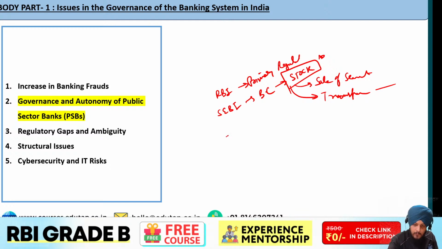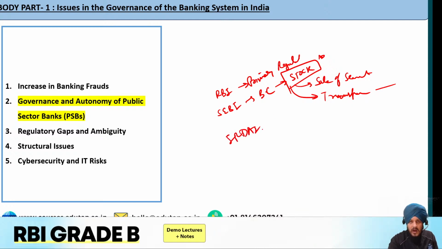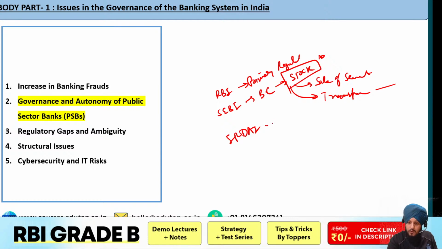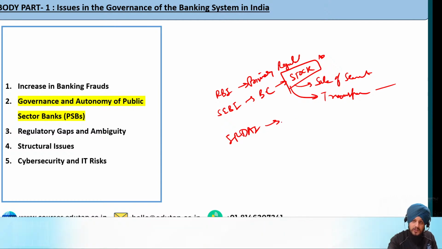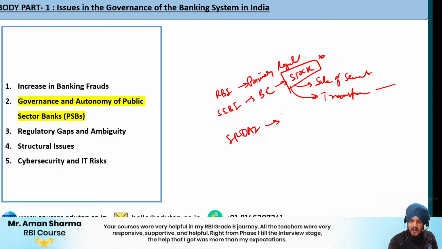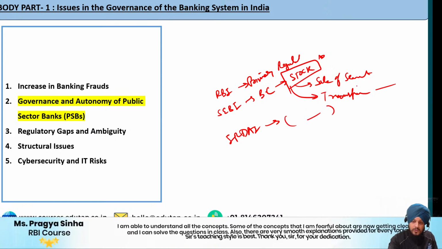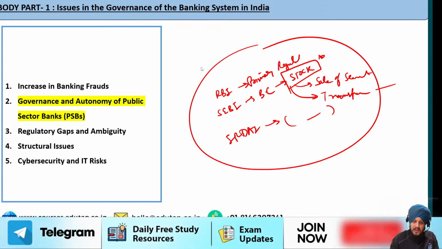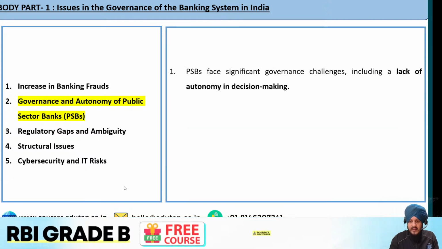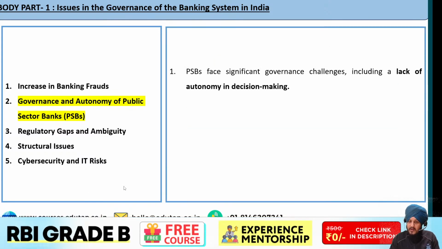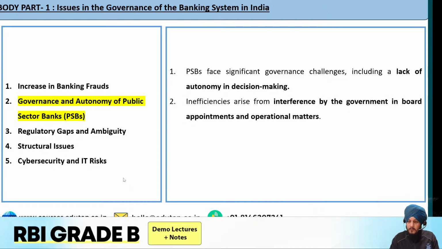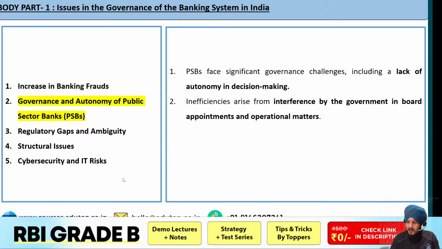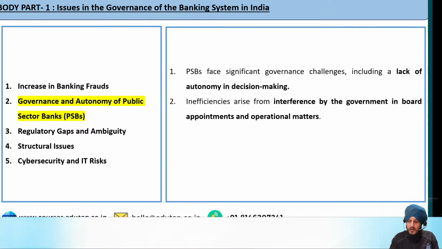Apart from that, if we talk about IRDAI, we know it is for the insurance sector. Now don't banks provide insurance schemes, insurance policies, insurance services? The answer is yes. And since banks are also involved in the insurance business, IRDAI is going to regulate them. So don't you think there is some kind of overlapping with respect to the authorities? There can be a scope of conflict with respect to decision making? The answer is yes. It has been happening. So you can see that PSBs faced significant governance challenges, including lack of autonomy in decision making.